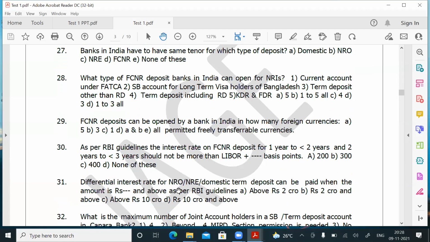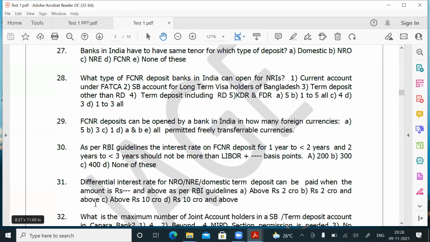Differential interest rate for NRE, NRO, domestic term deposit can be paid when the amount is rupees dash and above as per RBI guidelines. Sir, you can pay differential interest for a deposit, either NRE or NRO or domestic, if it is 2 crores and above. The 2 crores and above rate is called the bulk deposit rate, isn't it? So bulk deposit is 2 crores and above.